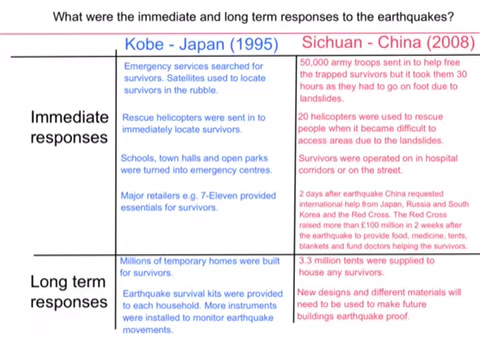Long-term responses. For Japan, millions of temporary homes were built for the survivors, whereas in Sichuan, 3.3 million tents were supplied to house any survivors. Earthquake survival kits were provided to each household in Japan, and they have installed more instruments to monitor earthquake movements. Whereas in Sichuan, any new designs for new buildings have to be earthquake proof, and new different materials have to be used to prevent any future collapses of buildings.